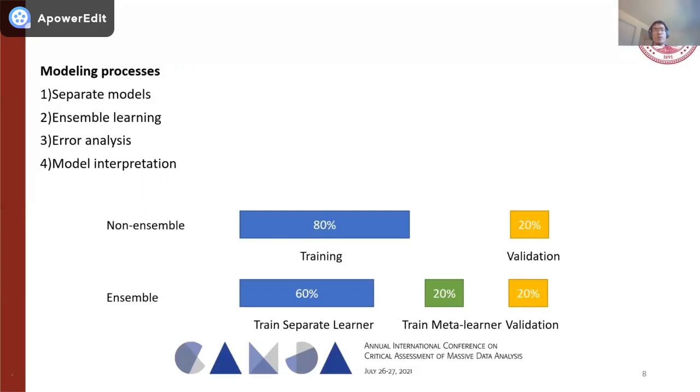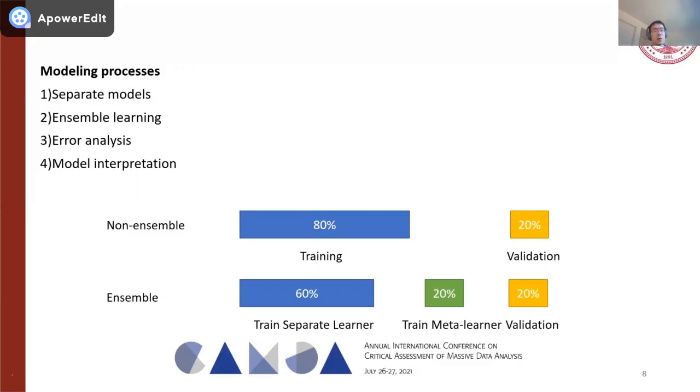For the development of the non-ensemble learning model, we directly partition the data released in the first round into 80% training data and 20% validation data. The training data will be used for the development of the separate models based on different text vectorization algorithms, and the validation data will be used to select the models.